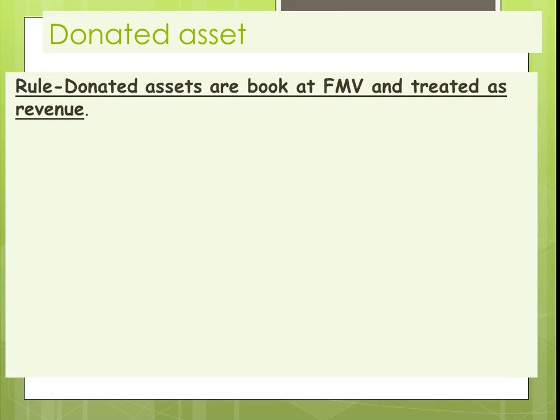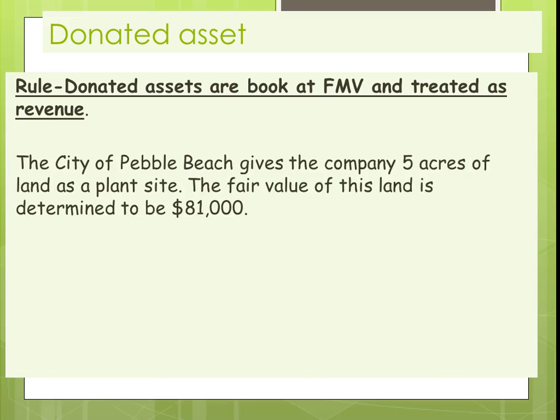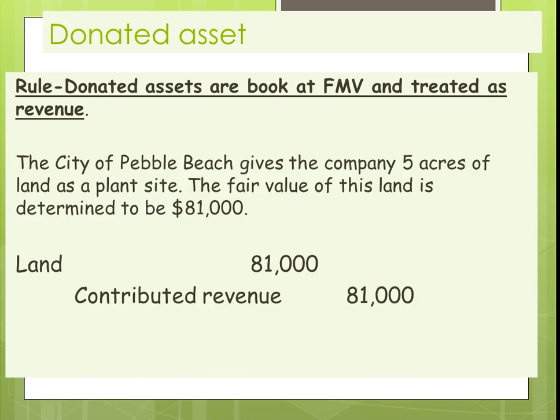Now, what happens if things are donated to a company? The rule is donated assets are booked at fair market value and treated as revenue. Our example is the city of Pebble Beach gives the company 5 acres land as a plant site to encourage them to build a facility in their area. The fair value of this land is determined to be $81,000. Our journal entry would be land $81,000 and contributed revenue, and that would be on the income statement as part of other, of $81,000.